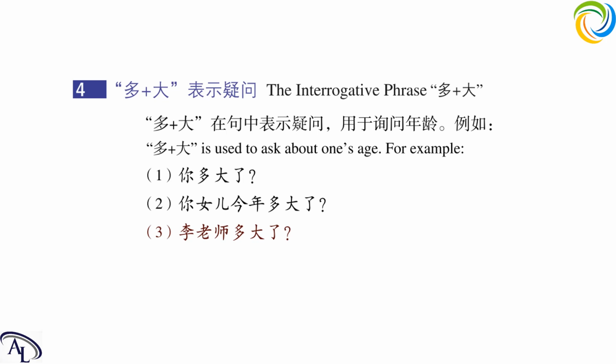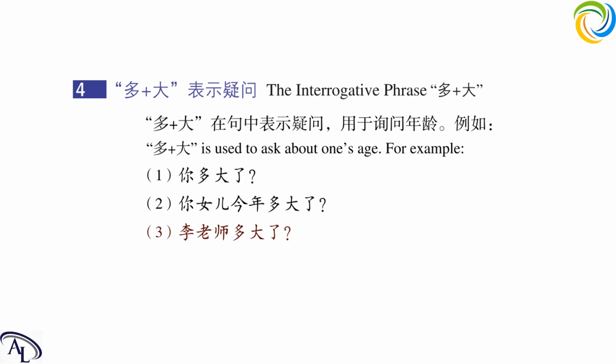The last language point is 多大. 多 plus 大 means how old. So first one, let's see. 你多大了, you how many years old? Le indicates this year, right? It's a change. 你多大了.